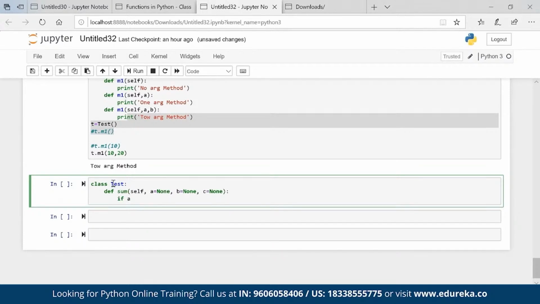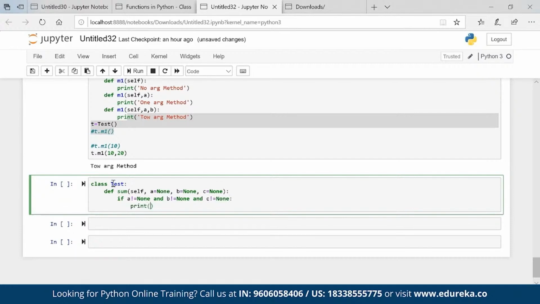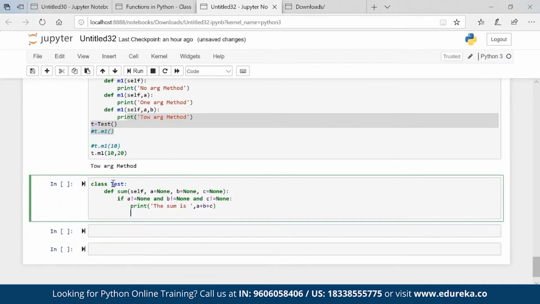If a is not equal to None and b is not equal to None and c is not equal to None, print the sum a plus b plus c, because all are not None. Simple.